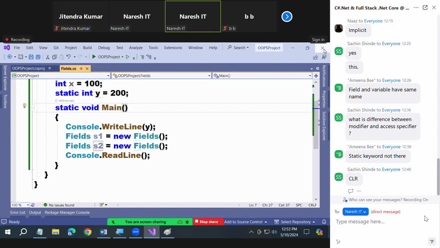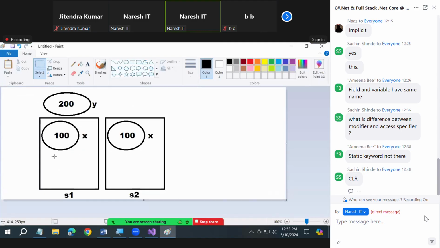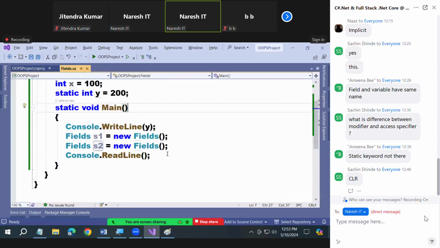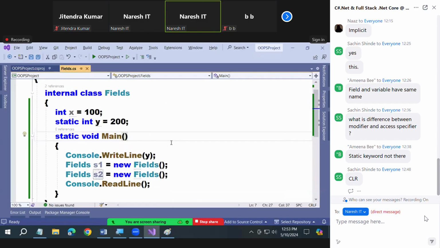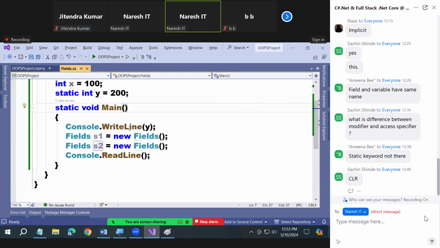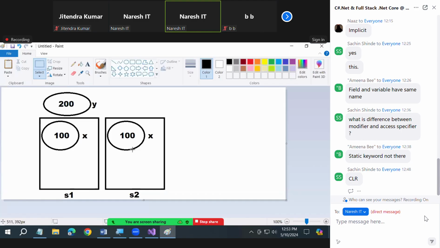Are you clear? So here how many copies are there? 2 copies, not 1 copy. And again, we are repeating the same problem we discussed half an hour back. When you create 2 copies, why are you creating them with the same value? Why don't you make that dynamic?